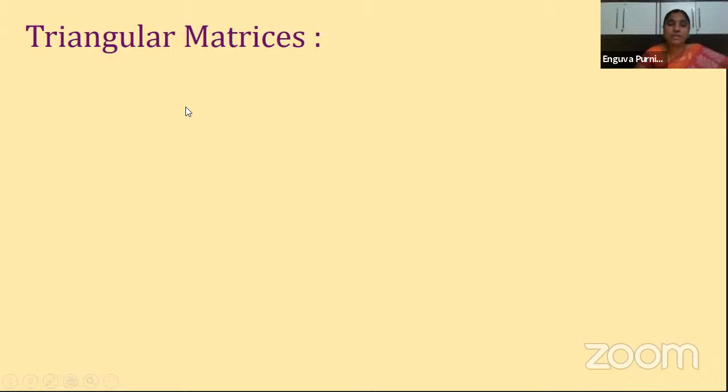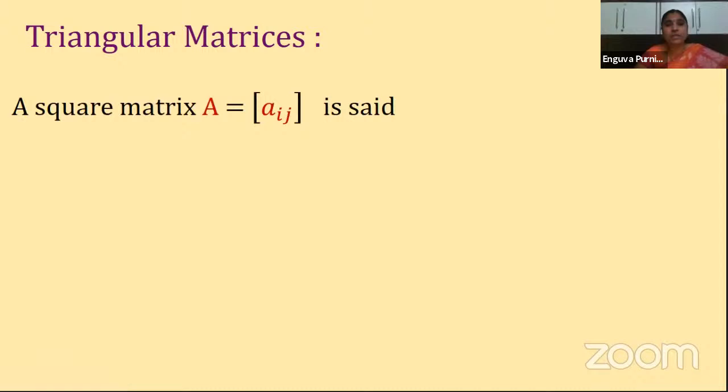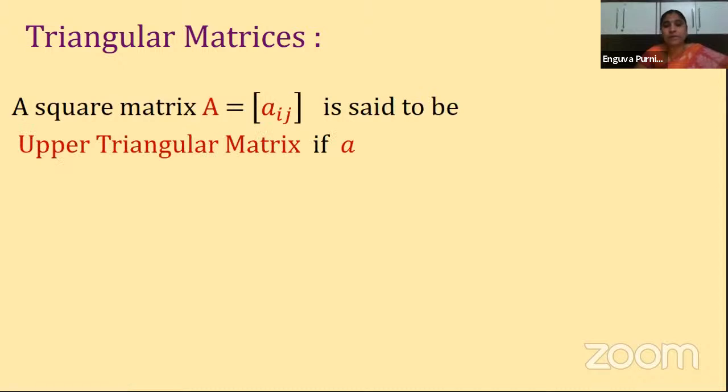We have two types: one is the upper triangular matrix, and the other is the lower triangular matrix. Let us see them one by one. The first one is upper triangular. What is upper triangular? A square matrix A = [aij] is said to be an upper triangular matrix if aij is equal to 0 for all i greater than j. i represents the number of the row in which the element is present, and j represents the number of the column in which the element is present.